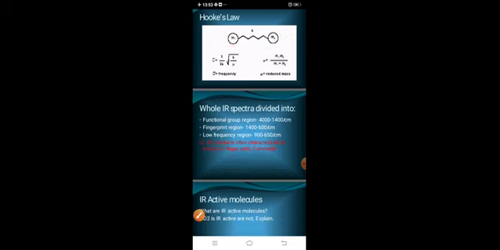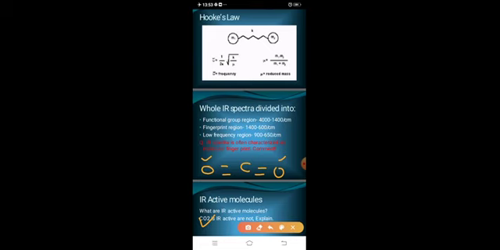So that's why a question has come here, that this question says CO2 is not an IR active molecule. Why? Because this is CO2. So this is your carbon, with oxygen and oxygen. Here, the same atom is present in the molecule at both sides.